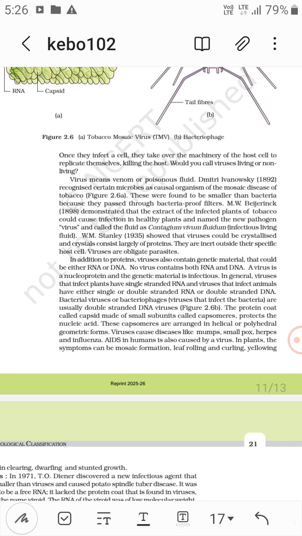And Dmitri Ivanovsky told that mosaic disease is caused by a microbe smaller than bacteria because it passes through bacteria-proof filters. He found some microbes causing the mosaic disease of tobacco, right?